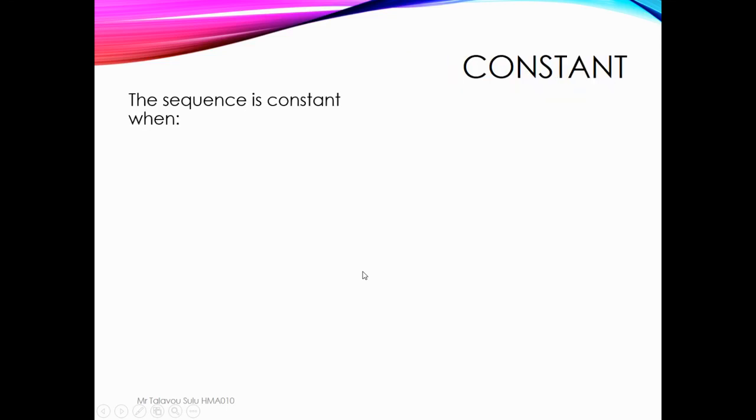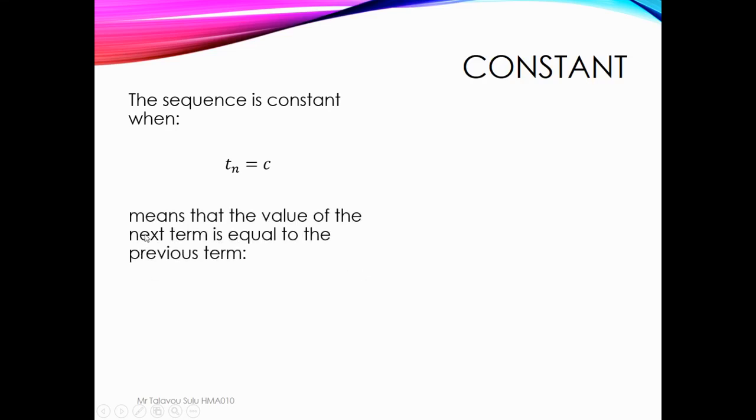The sequence is constant when Tn is equal to C. In other words, the value of the next term is equal to the previous term. For example, something like this. So this is called a constant sequence. The terms in the sequence never change.